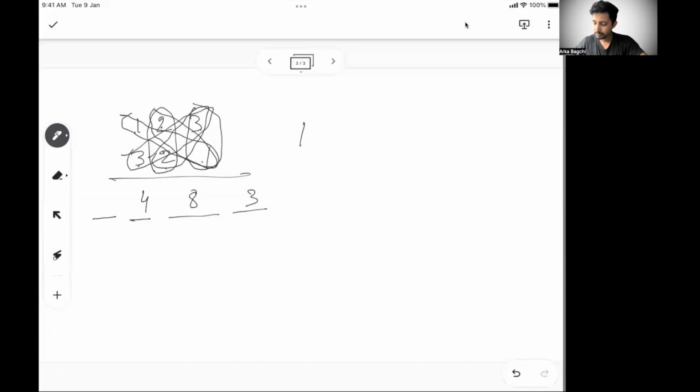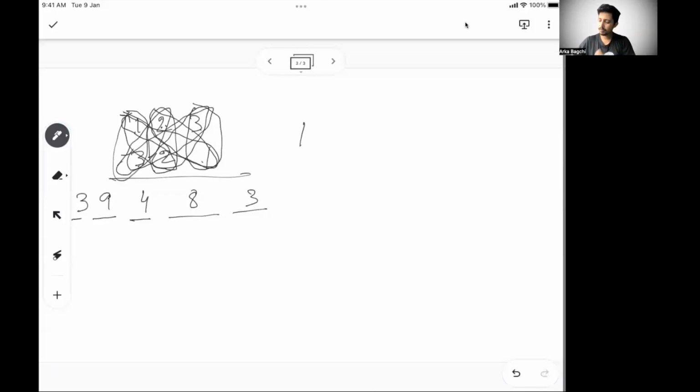What should be my fourth digit? Fourth digit is 1 into 2, 2 into 3. So 2 into 1, 2, plus 2 into 3, 6. 2 plus 6, 8, plus I have 1 in hand, 9. And the last digit, 1 into 3. So 1 into 3 is 3. So this is the answer, 39483.